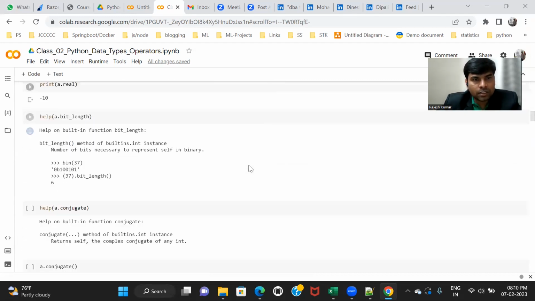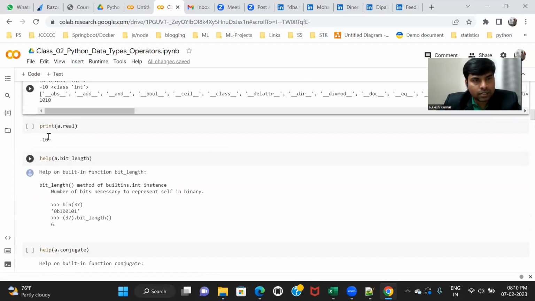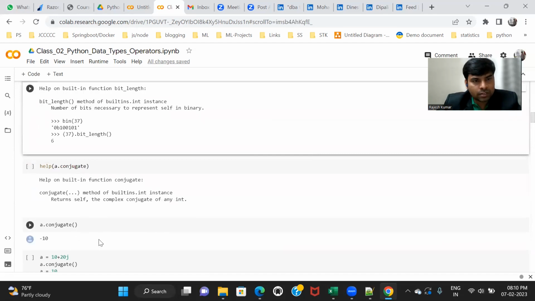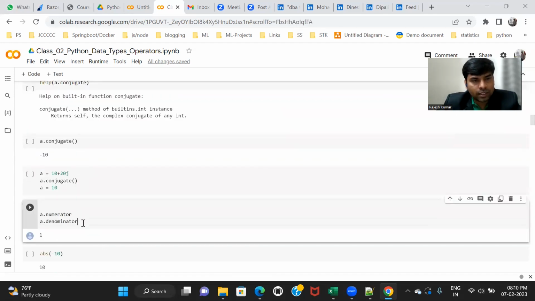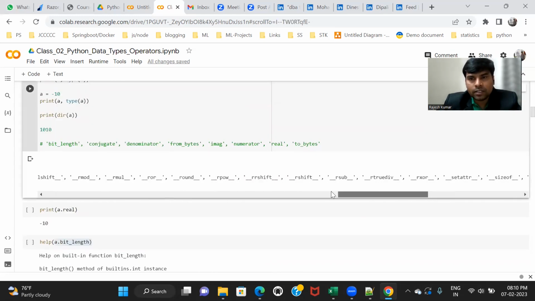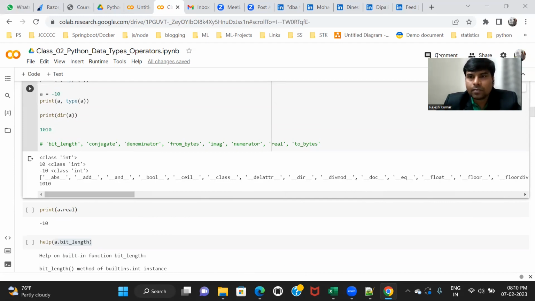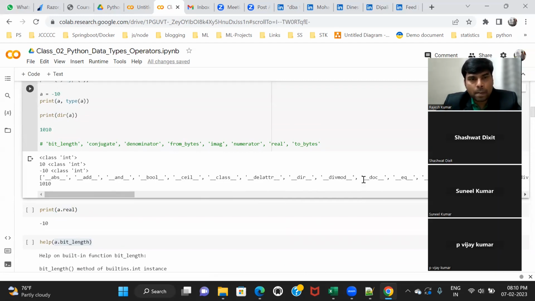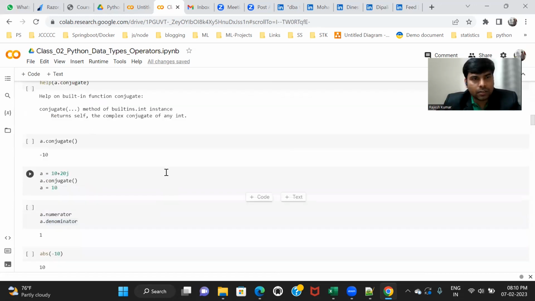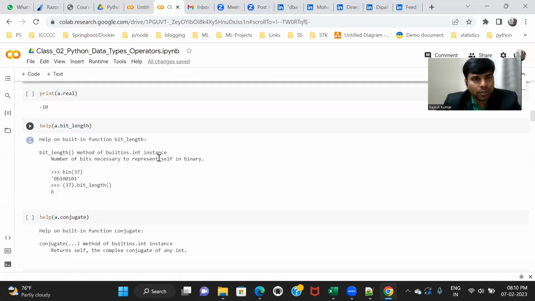So guys, did you do any practice about this, like a dot real, a dot bit length, a dot conjugate, a dot numerator, denominator? Did you try using these properties? Anyone did any practice? No one did practice, right? Okay, no problem. We will do some practice right now. But before that, let's jump to the next data type.